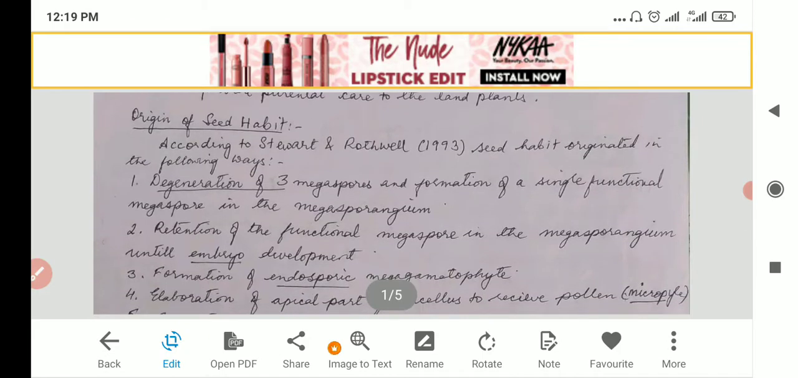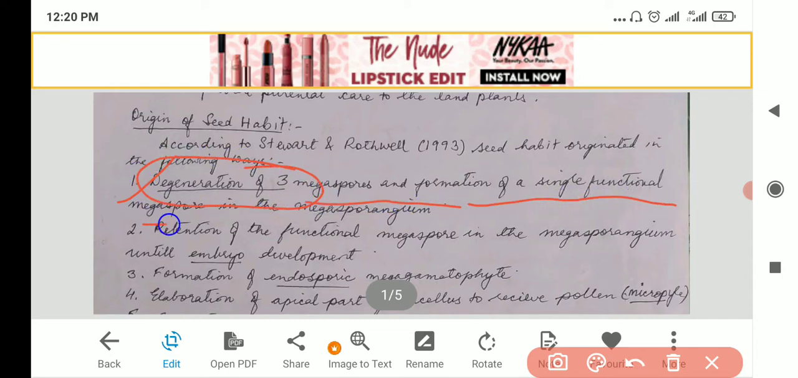All right. Then let's look at the origin of the seed habit. Stewart and Rothwell in 1993 also gave a theory for the seed habit. They said that the seed habit originates in these ways. The first one is degeneration of 3 megaspores and formation of a single functional megaspore in the megasporangium.